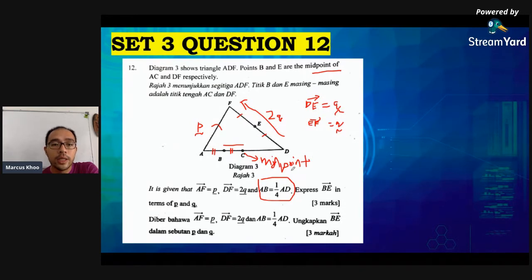Okay, the question is express BE in terms of P and Q. So now we need to strategize and see how do we find this vector over here.